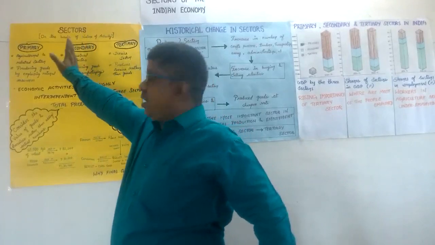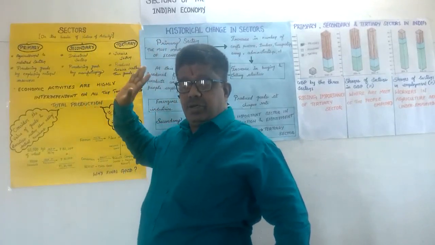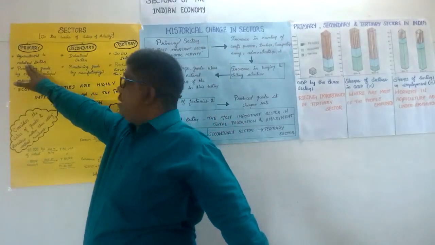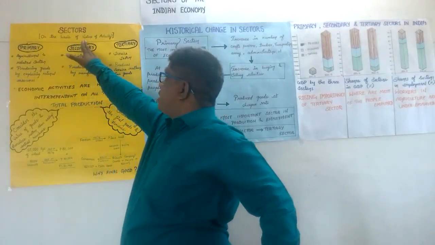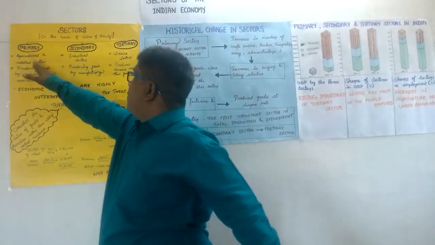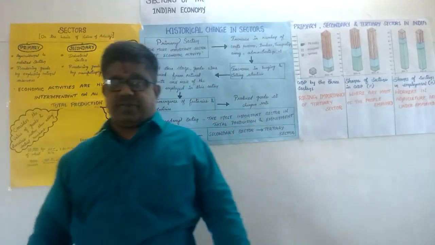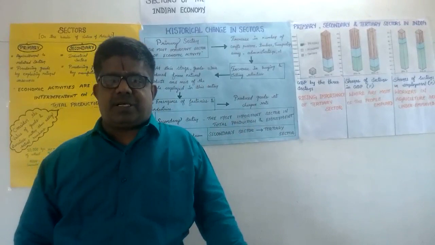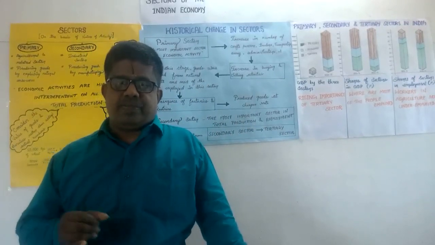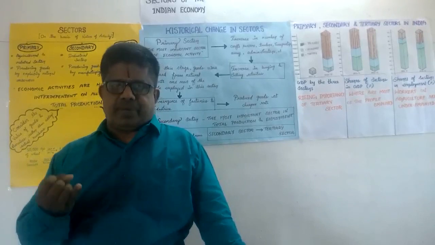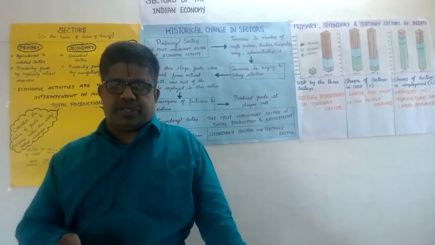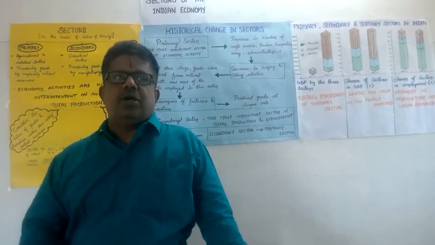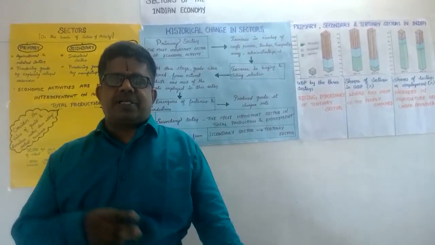Now let us go to how the economic activities are classified. It is divided in different ways. First we are going to discuss the sectors of economic activity based on nature, that is primary activity, secondary activity and tertiary activity. Besides this, there are other ways also. Based on ownership, mainly public sector, private sector, joint sector and cooperative sector. But in this lesson we are going to discuss only two sectors, that is public sector and private sector.